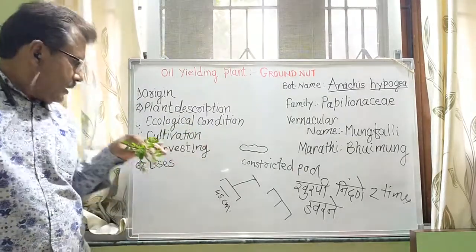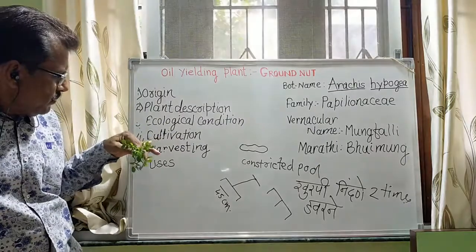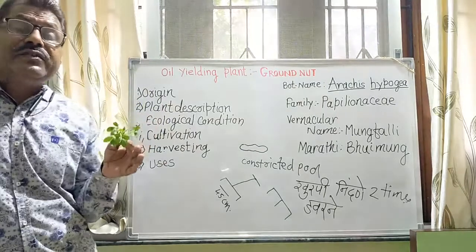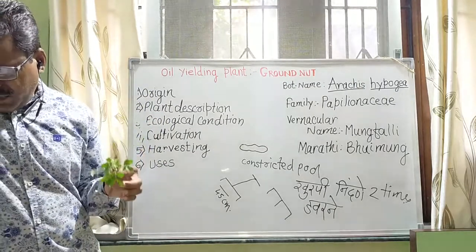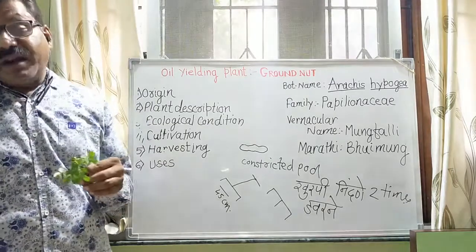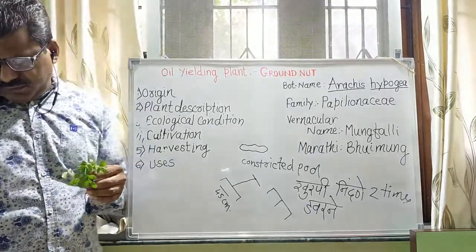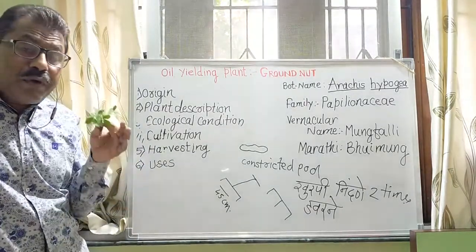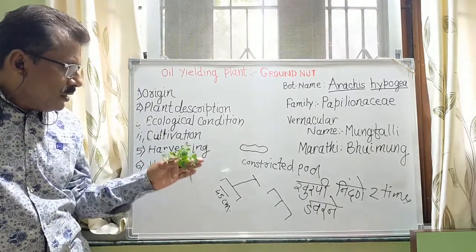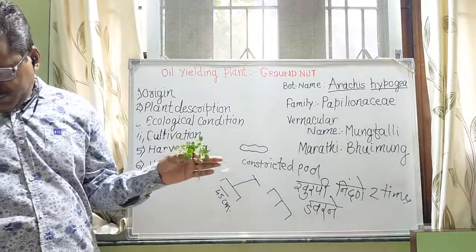So this is about the cultivation, then harvesting. It is done after the maturity of the crop. Generally after 140 to 150 days the plants are matured.